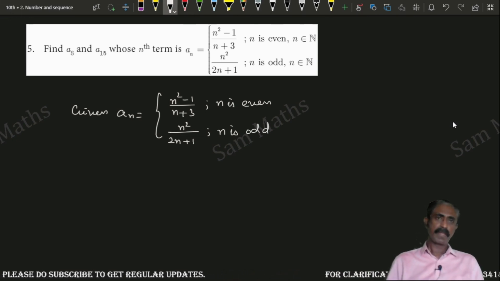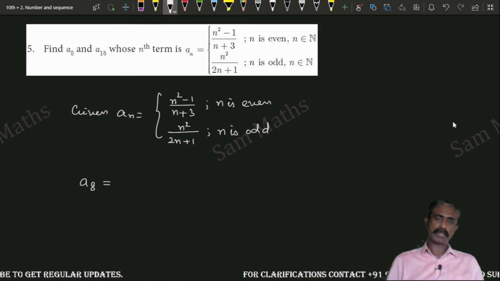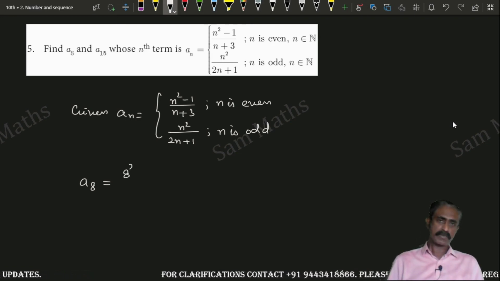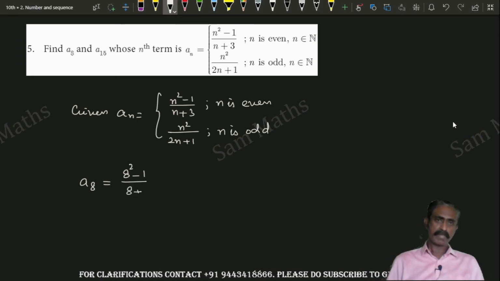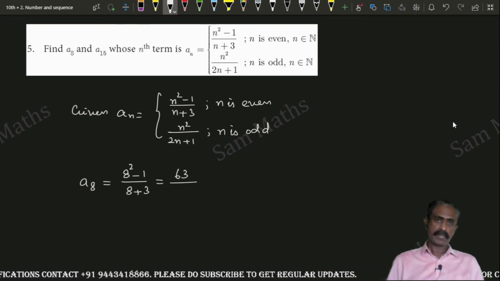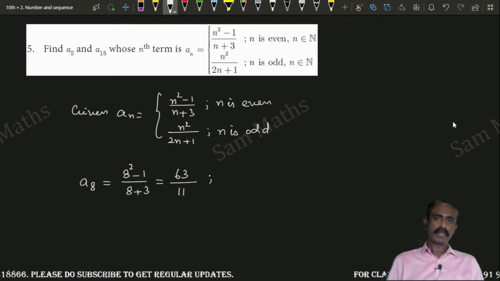Okay children, we need a8. 8 is an even number, so I have to consider the first one. 8 square minus 1 divided by 8 plus 3. 8 square is 64 minus 1, 63 divided by 11. Next we need a15.